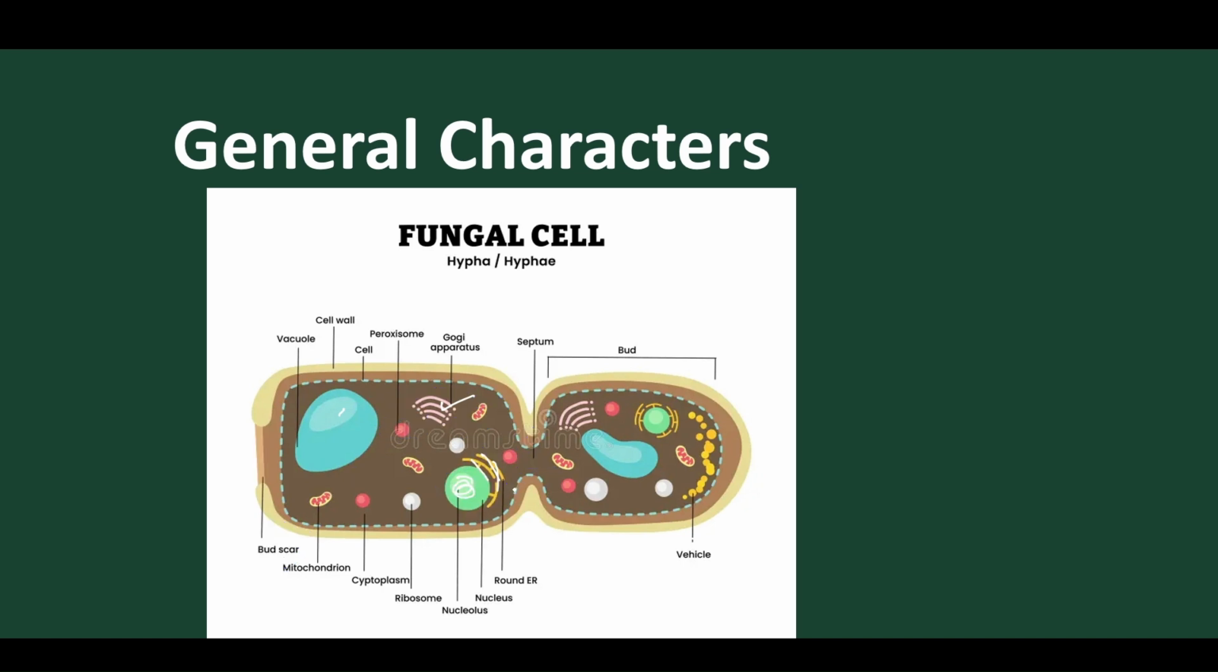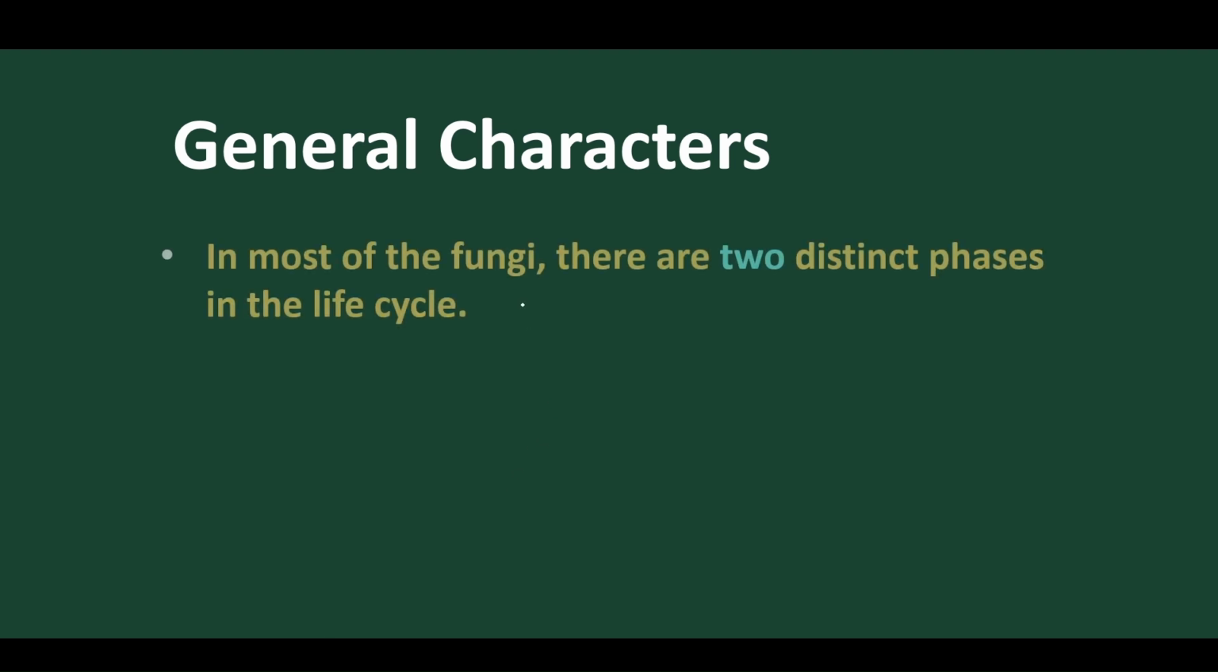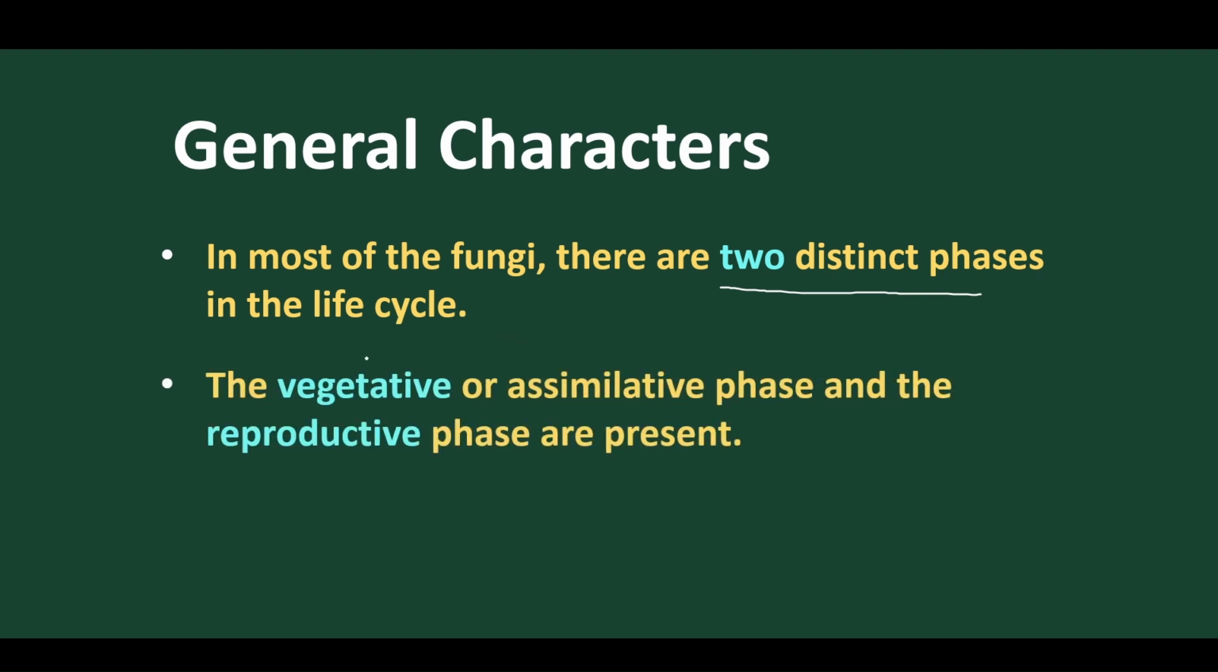Now let's move on. In most fungi, they contain two different phases. One is the vegetative phase, and another one is the reproductive phase. Got it? So in a single fungus we find two phases present. One cycle completes the vegetative phase, another cycle completes the reproductive phase. So the two phases are present to complete the life cycle of the fungus.